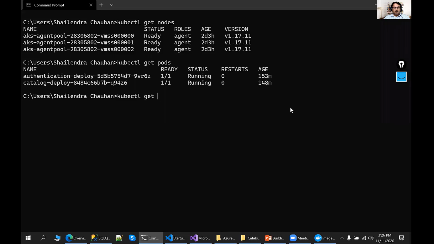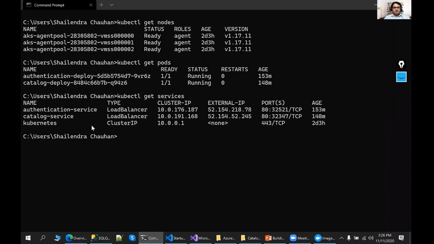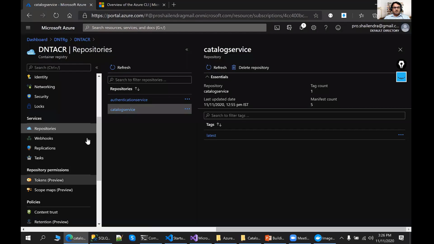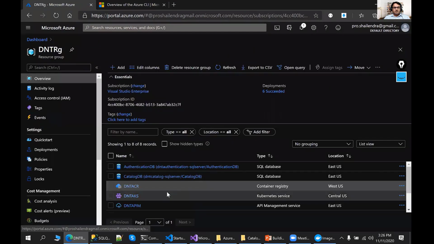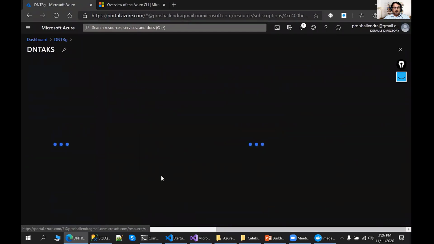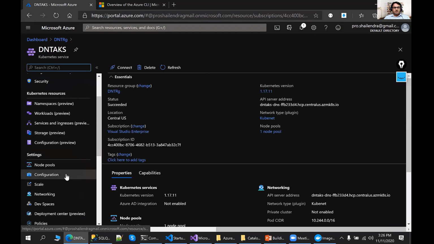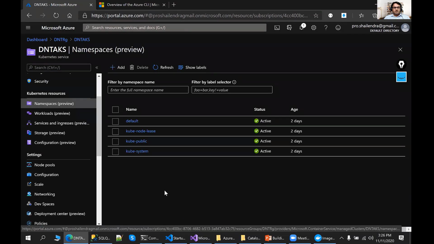I can find out how many services are running over there. You can see I'm getting these services running. Instead of accessing things through the CLI, you can also access them through the GUI. If you go into the resource group, I have the DNT AKS, and it has a very good UI where you can look into how many namespaces are available. Everything will show in the UI.